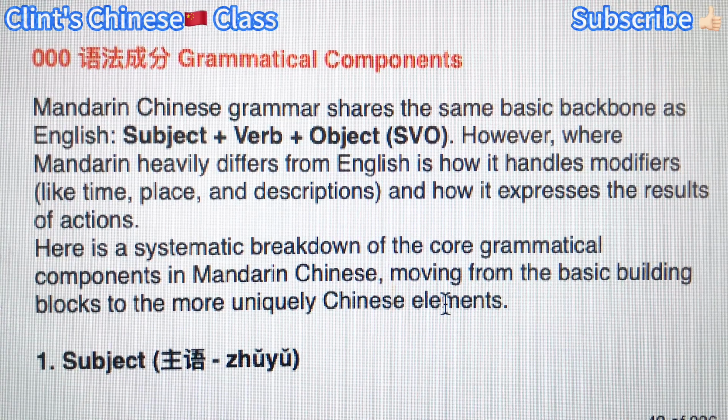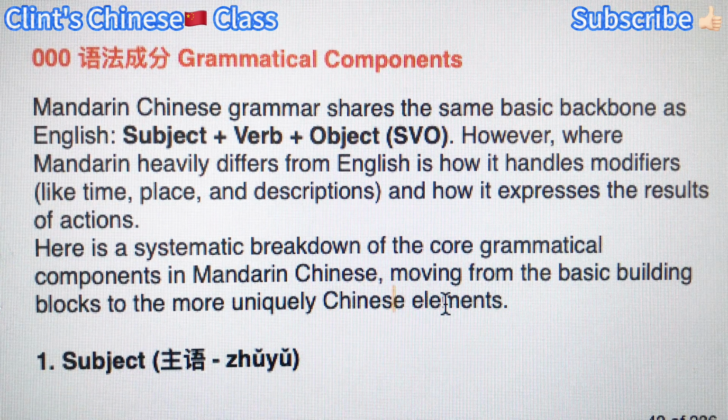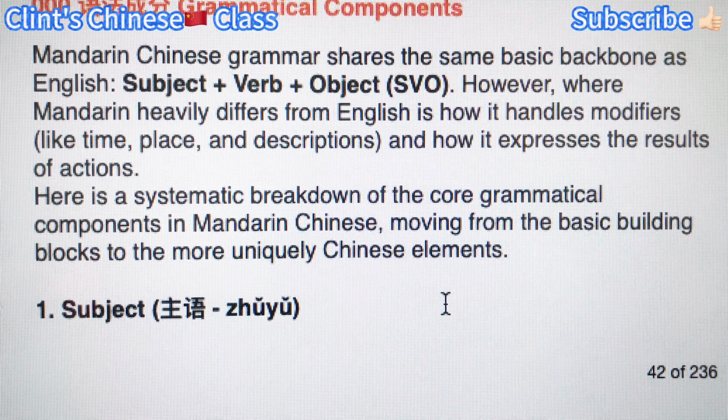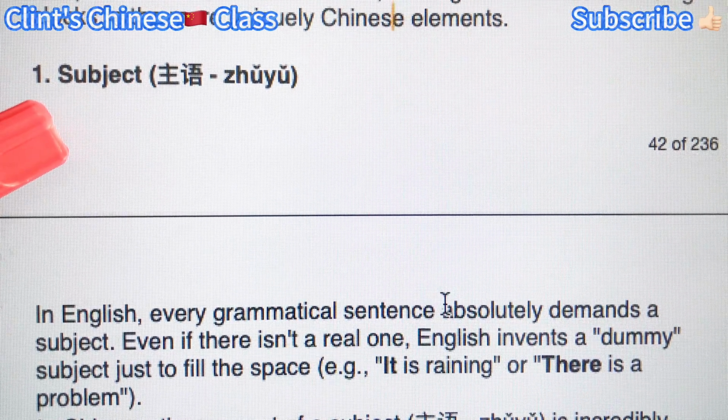And today we're gonna learn the grammatical components in Chinese. You know, in English, you have the subject, predicate, object, attributive, complement, adverbial, right? If you know what they are, you can analyze the sentence structures, which is very important for you to understand and construct your own sentences. Now, today let's learn the first lesson, which is subject.